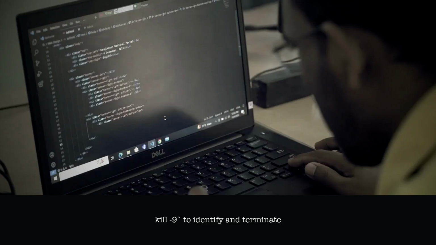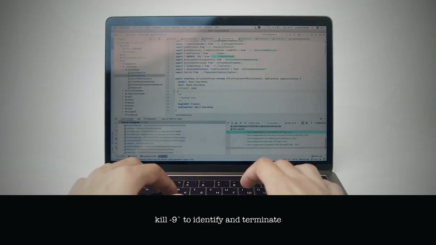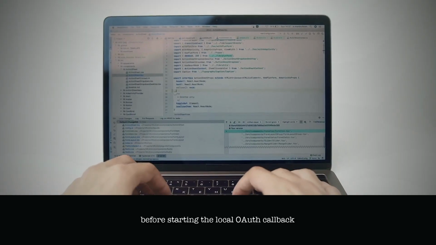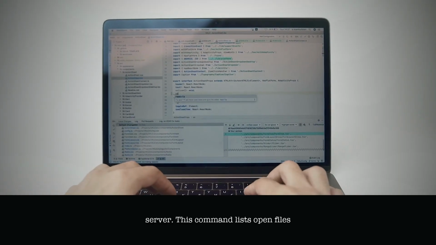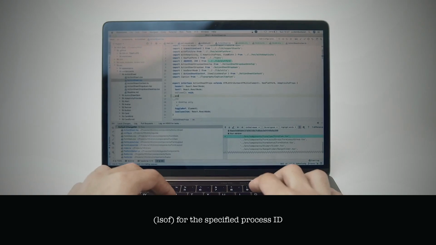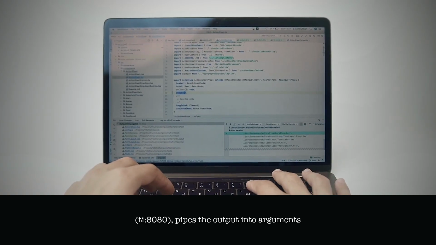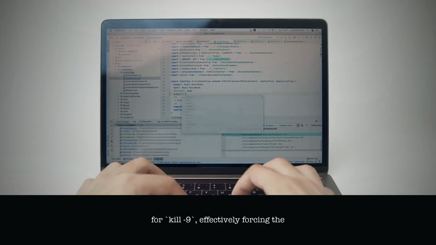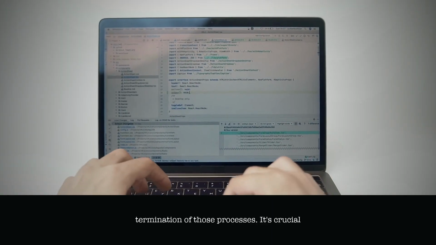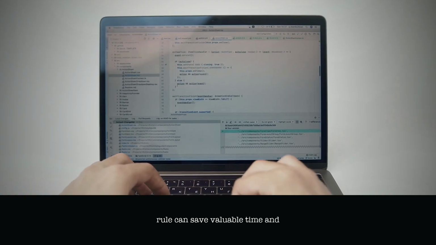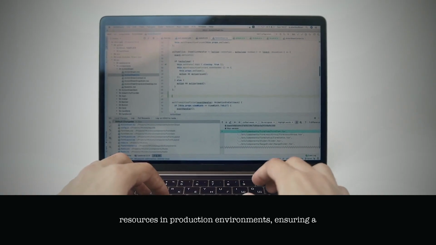1. A stale Python process from a previous run persisted on port 8080, preventing the new server from receiving callbacks. 2. WebKit XBC also held onto port 8080, adding another obstacle in the way of a successful server startup. The solution involves using lsof -ti :8080 | xargs kill -9 to identify and terminate any processes holding the target port before starting the local OAuth callback server.